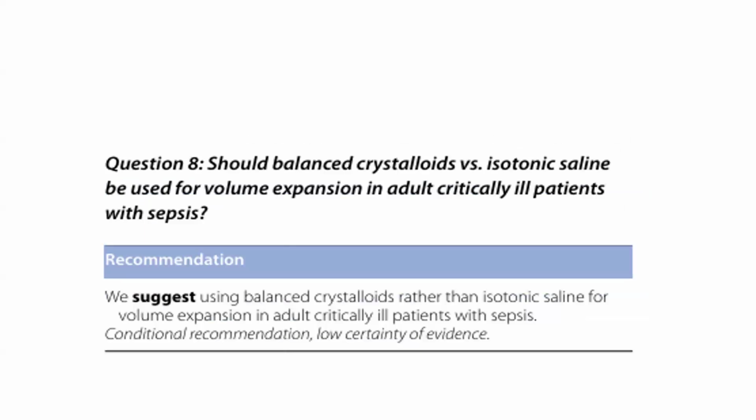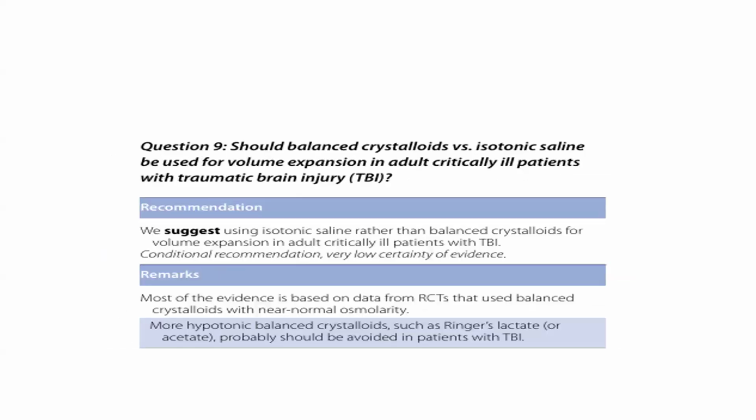The next is balanced crystalloid versus isotonic saline in sepsis. Again, according to this guideline, crystalloid is always better than isotonic saline if we are dealing with a critically ill patient in sepsis. What should we do in traumatic brain injury, crystalloid or isotonic saline? According to this guideline, isotonic saline is a better choice than balanced crystalloid for volume expansion in a patient with traumatic brain injury. So for traumatic brain injury, at least we have only one answer: isotonic saline is always better than any other fluid.